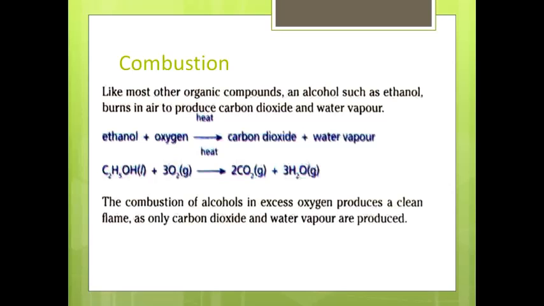Combustion. Like most other organic compounds, an alcohol such as ethanol burns in air to produce carbon dioxide and water. You can see from the equation that C2H5OH reacts in the presence of oxygen and produces carbon dioxide and water. The combustion of alcohols in excess oxygen produces a clean flame, as only carbon dioxide and water vapor are produced. Due to these combustion reactions, alcohols are very good fuels.